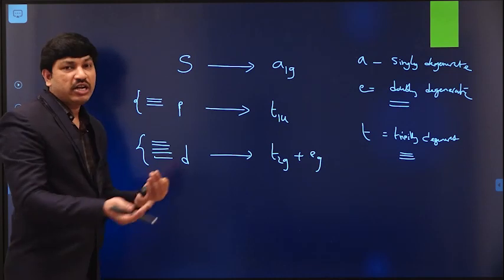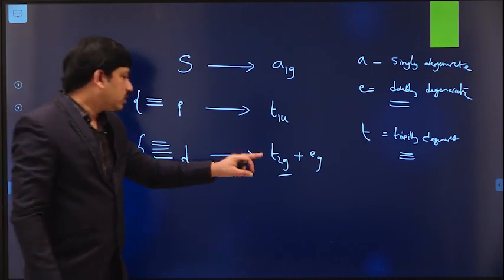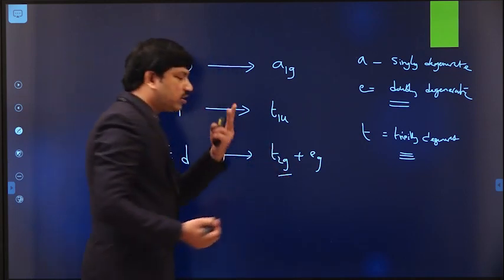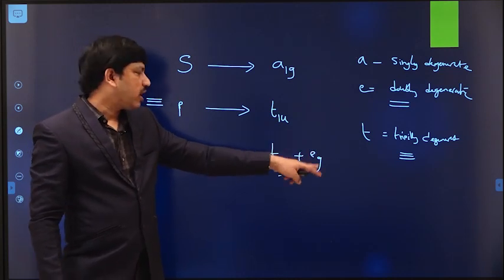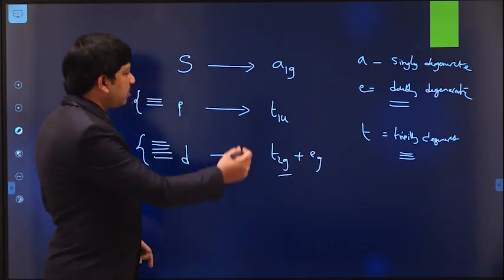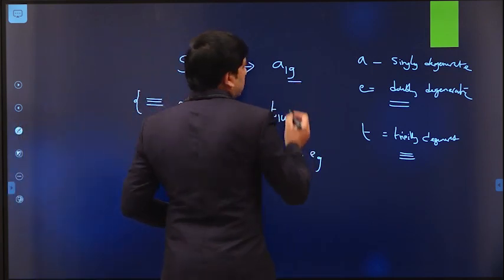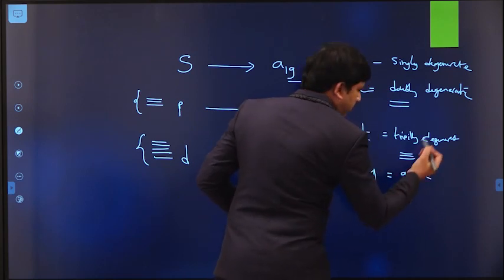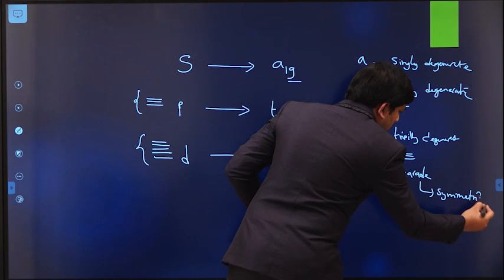So that means we have 2 sets of orbitals. The first set has T2G symmetry, and the other 2 orbitals have EG symmetry. Here the T indicates 3 d orbitals having some kind of symmetry, and E indicates the other 2 orbitals having another type of symmetry. Here G means gerade, that means symmetric in nature.